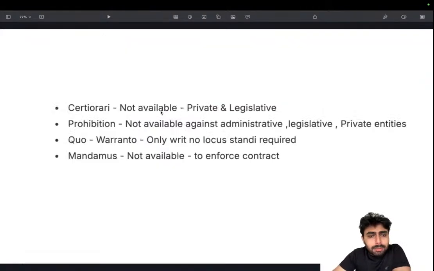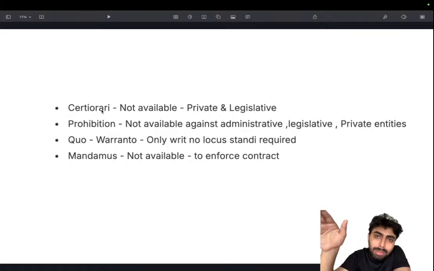Okay, we learned a few things about writs. You need to have an idea of, first of all, what it means. That is where the meaning part comes into the picture. So the meaning of the writ, then which parties it is available to, and it's better actually to learn which parties are excluded, because the available list might be large. In some writs it will be large, so it's better to learn the not available. That way you can assume that if something is not in the not available list, it will be in the available list.